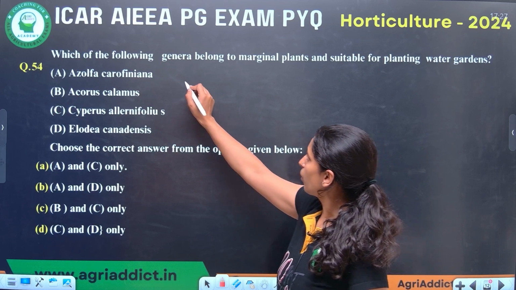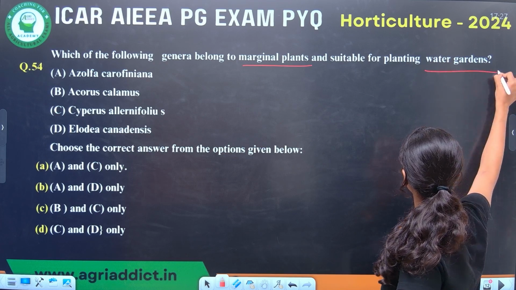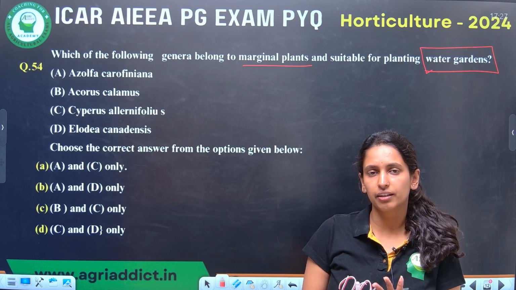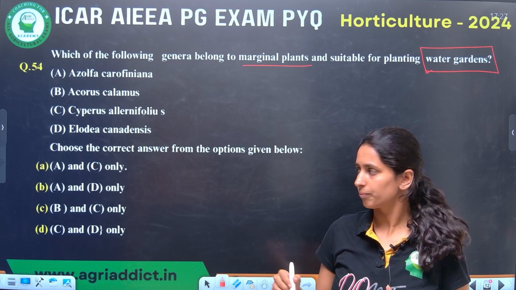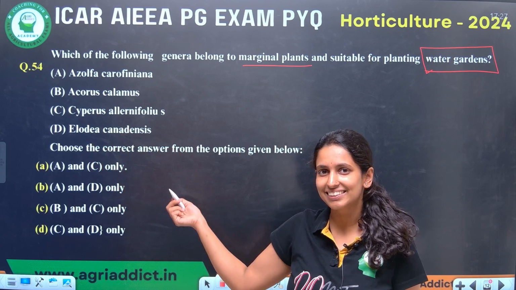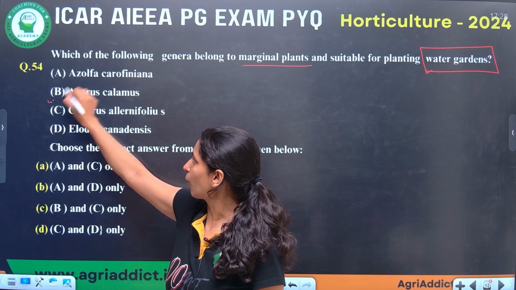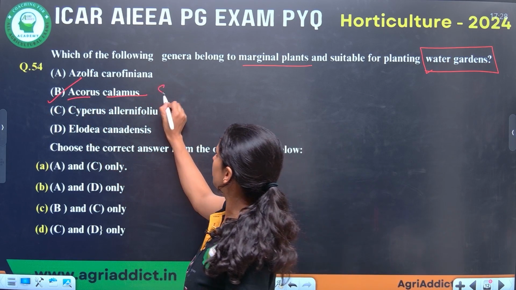Then, which of the following genera belong to marginal plants and are suitable for water gardens? Sometimes they ask from minor portions also, like water gardens and rock gardens. You just have to see those once. Here, if you have studied medicinal crops properly, you can easily answer. That is the famous aromatic crop Acorus calamus, called sweet flag.